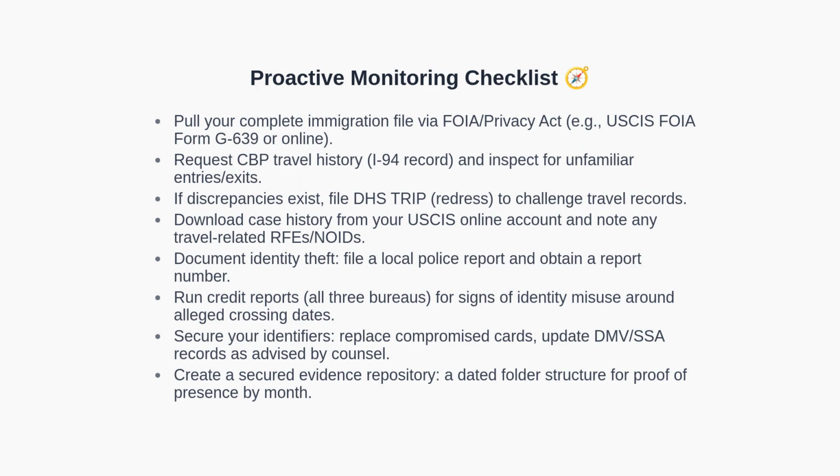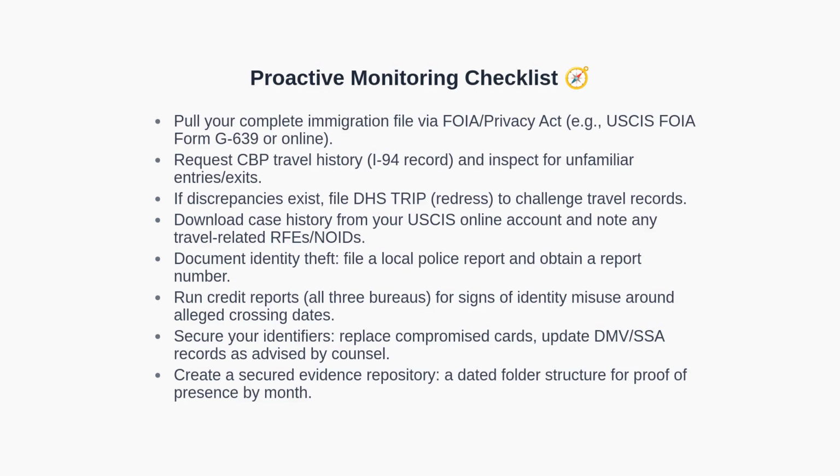Here is your monitoring checklist. First, request your full immigration file using FOIA or the Privacy Act, for example using USCIS Form G-639 or the online portal. Second, obtain your CBP I-94 travel history and review every entry and exit. Third, if you see unfamiliar activity, open a DHS TRIP redress case to challenge the records. Fourth, review your USCIS online account for any travel-related requests for evidence or notices of intent to deny.